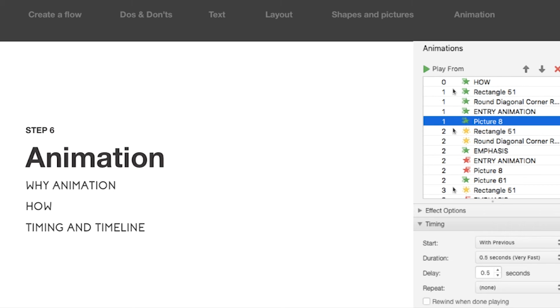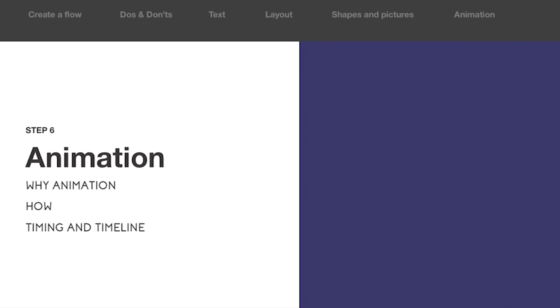So these are all the animations that you've applied in any slide. They'll be listed over here. Entry animations are green, emphasis are yellow, and exit animations would be red. Cool. Let's talk about these 3 things: start, duration, and delay, right? Let's talk about start first. Start basically means what is going to trigger your animation, right? So there are 3 types, or rather 4 types of starting an animation.